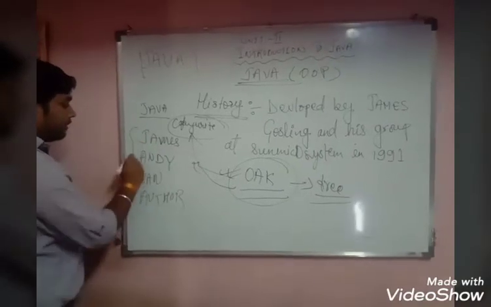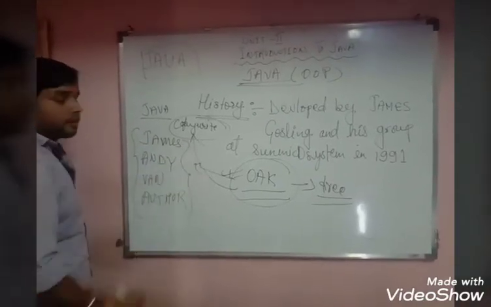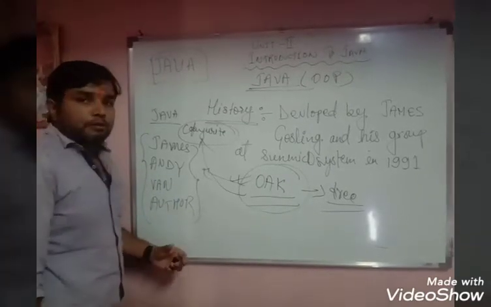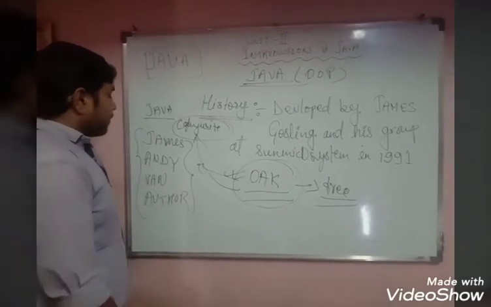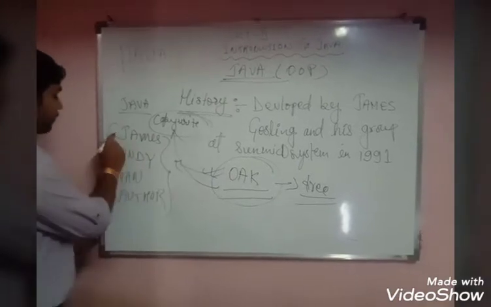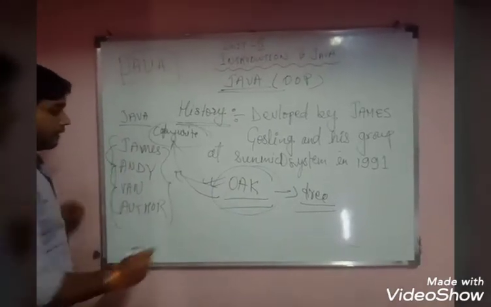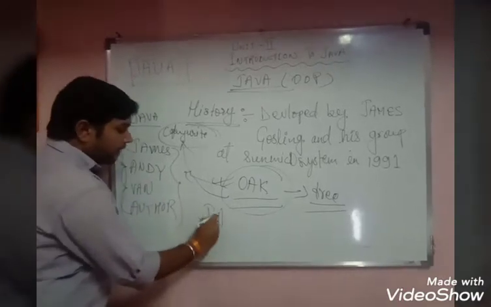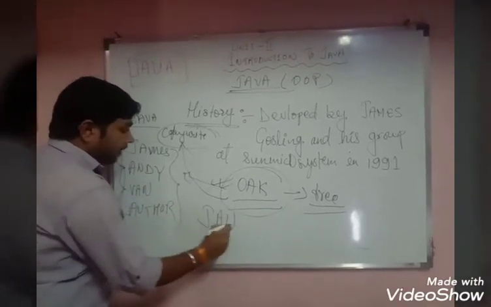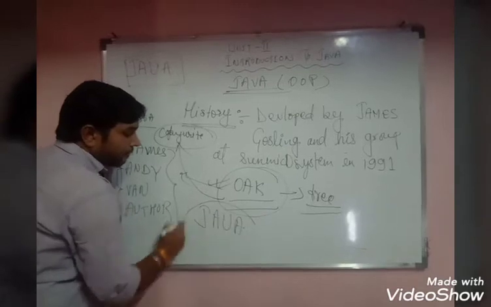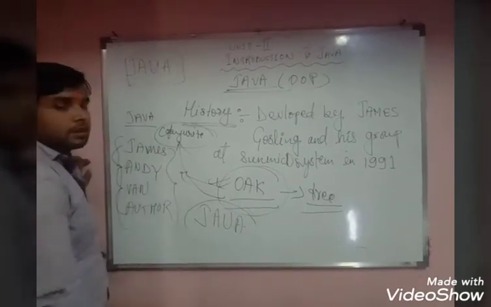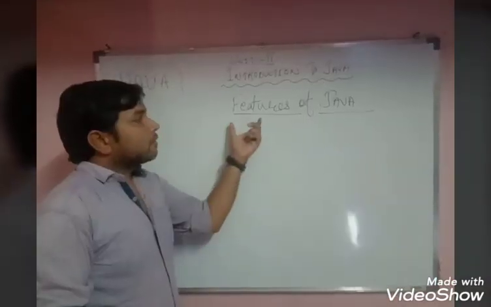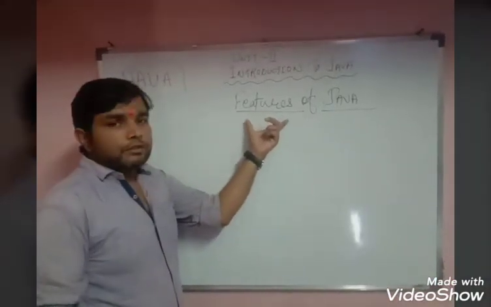These four friends were seated in a coffee shop and thinking about what name we can give to our programming language. They thought we can take the first letter of our names: J from James, A from Andy, V from Van, and A from Arthur. From here the word Java comes. So this is the history of Java programming. Now we have to learn about the features of Java.